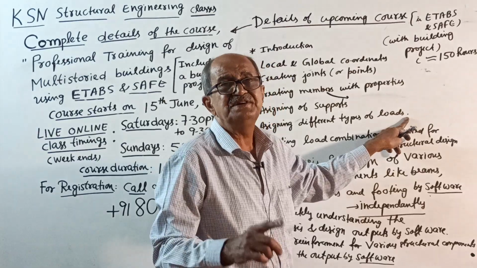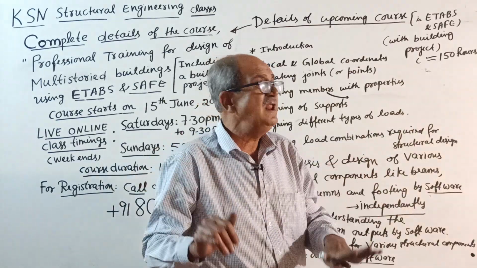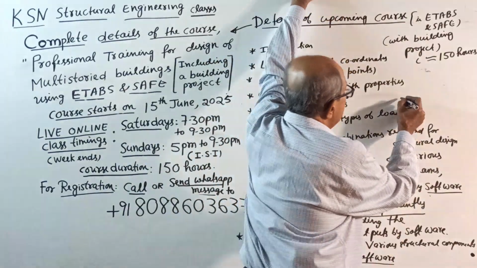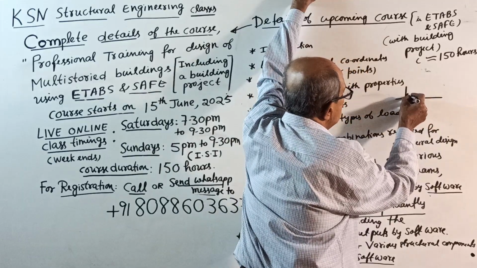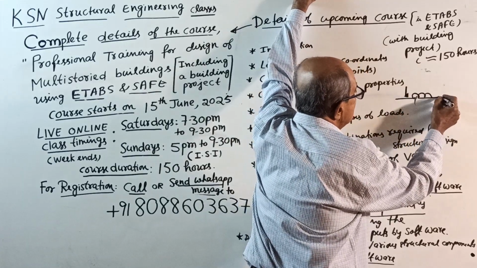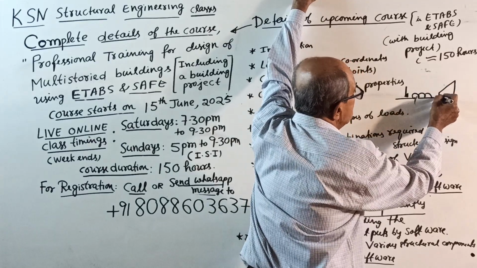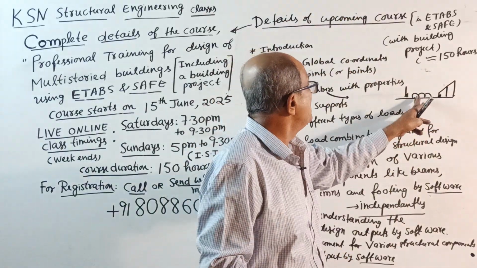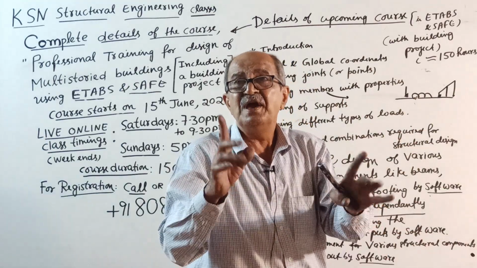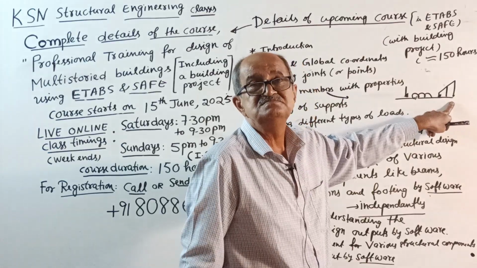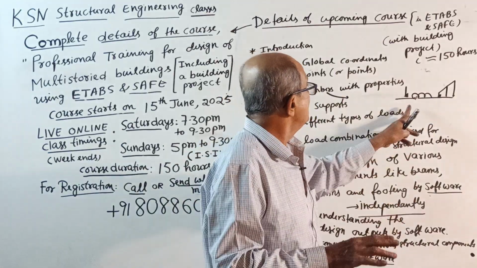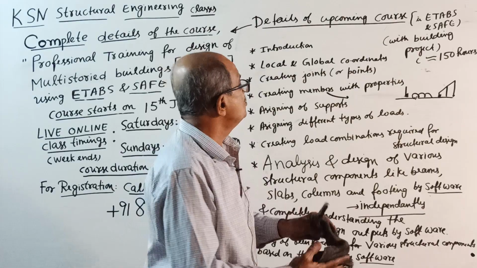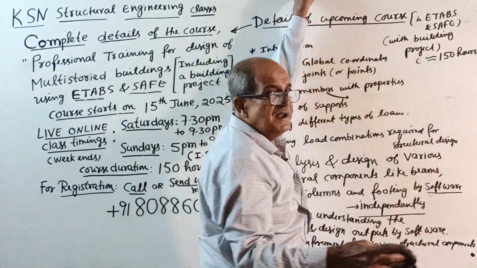In the class, first systematically, examples will be there. See, one mini example will be there. I will tell this load to be assigned. This load to be assigned, okay. Varying load by trapezium, okay. I will explain here, and in the software, some random member, I will assign. Suddenly you can see in the software this display. Then you will be sure that what you have done is correct. So that is called assigning of loads. Too much I cannot tell here because there is a limitation of time.